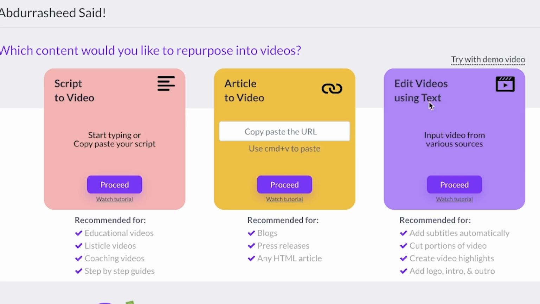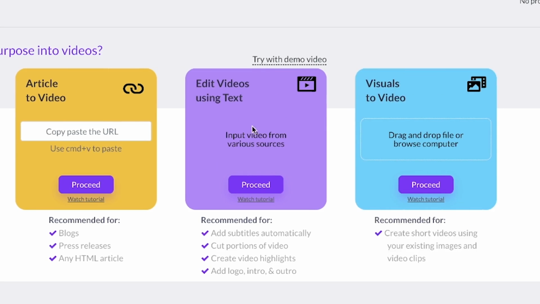You can even edit videos using text directly from here. If you have any video, you can input it from various sources, and then edit it just like a Microsoft Word document. I'll make a complete video about how to edit videos using text. Then we have visuals to video as well. If you have visuals like images and videos, you can drag and drop and convert all of them to videos. So in this website, making videos is super easy and accessible to any content creator.